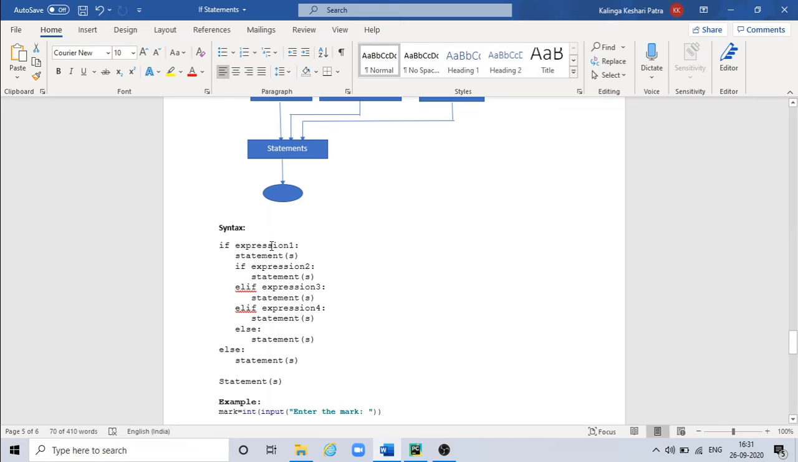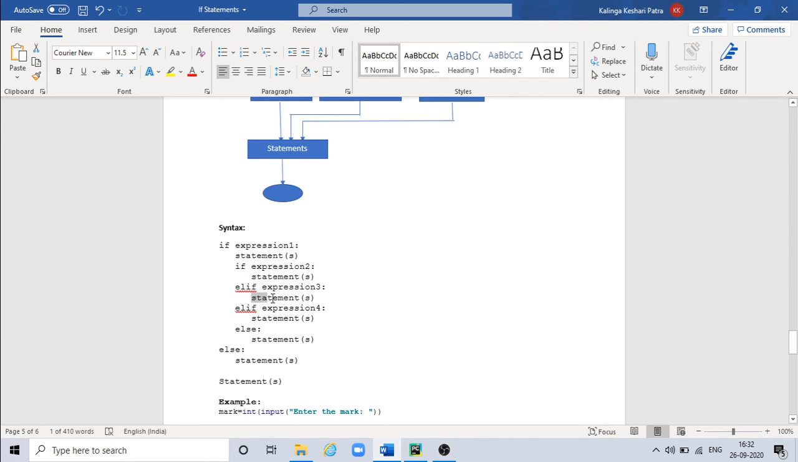So if the first expression is true, then it will execute this statement. So here the statements are multiple, more than one statement we have. So if this condition or this expression is true, it will check for another expression, here expression 2, and if this expression 2 is true, then this statement will get executed. So for this statement, first of all, this expression 1 should be true and this expression 2 should be true, then only this statement will get executed.